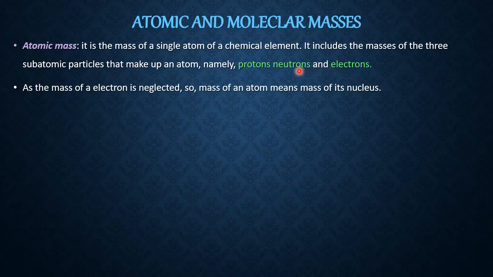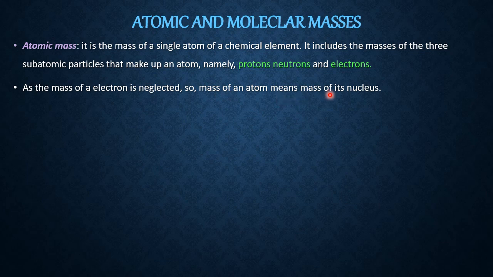That means after neglecting the mass of electron, what is the meaning of atomic mass now? Atomic mass is the mass of only protons and the neutrons. Where are they? They are present in the nucleus. Because these two are present in the nucleus, these two are called as what? Nucleons. Now what is our conclusion? Conclusion is, as the mass of an electron is neglected, the mass of an atom is the mass of its nucleus, or it is the mass of its nucleons.